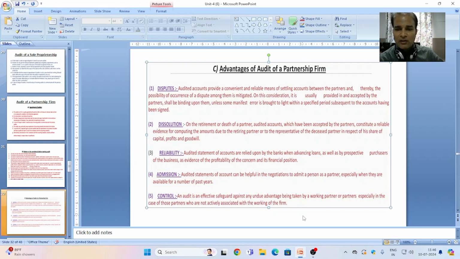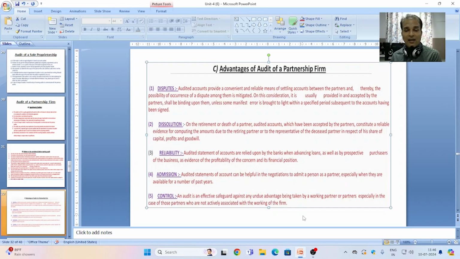Point 2. Dissolution. On the retirement or death of a partner, audited accounts which have been accepted by the partners constitute reliable evidence for computing the amounts due to the retiring partner or to the representative of the deceased partner in respect of his share of capital, profit and goodwill. So to find out the exact share of goodwill and profit in the partnership firm for the deceased or retired partner, the audited books of accounts are very helpful.